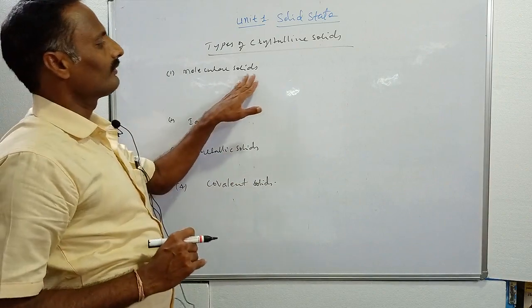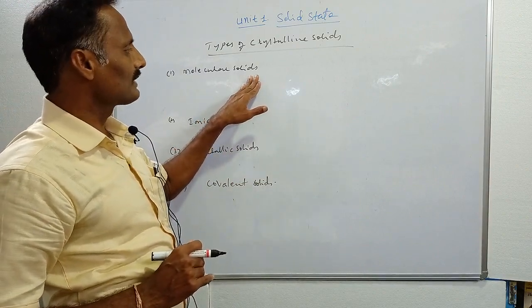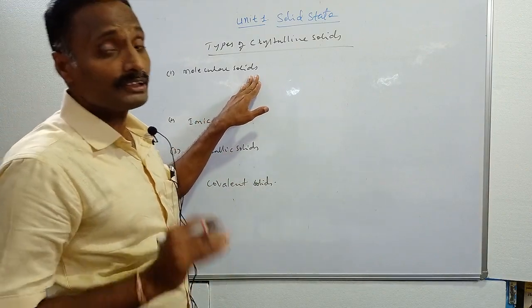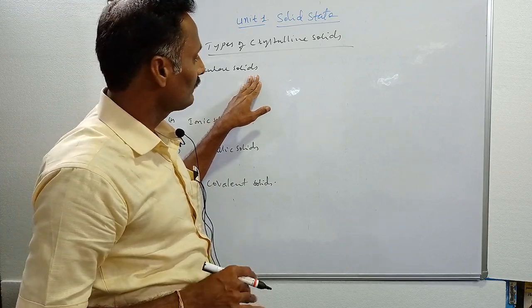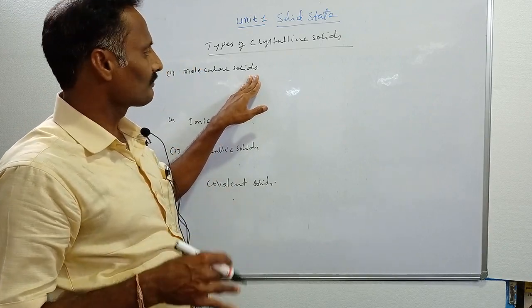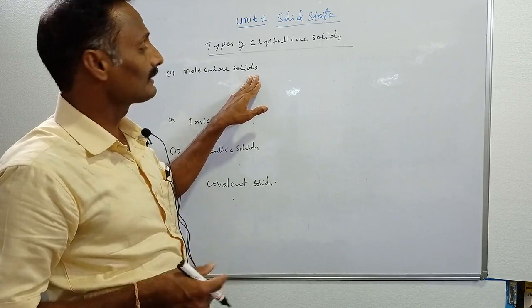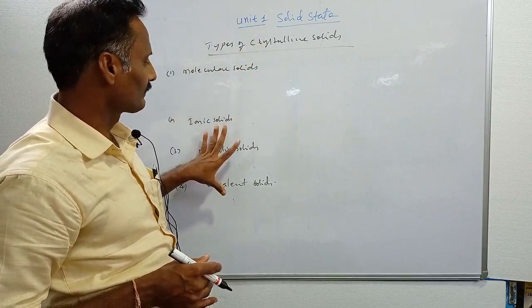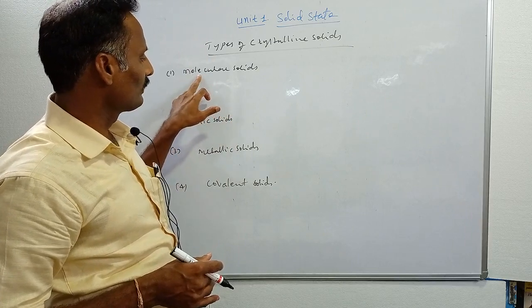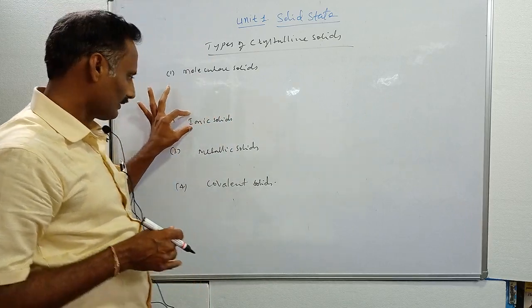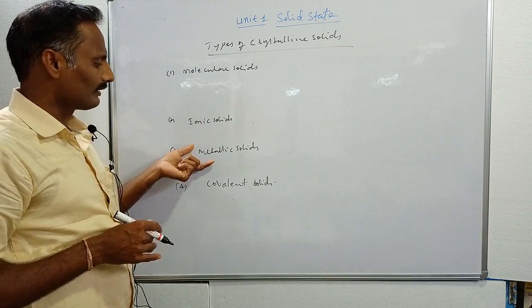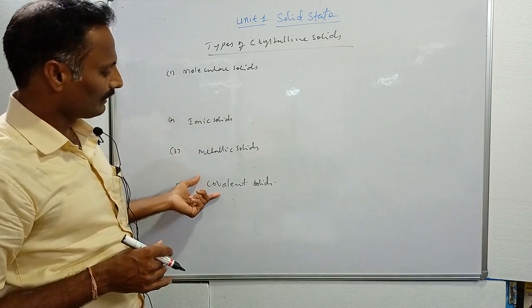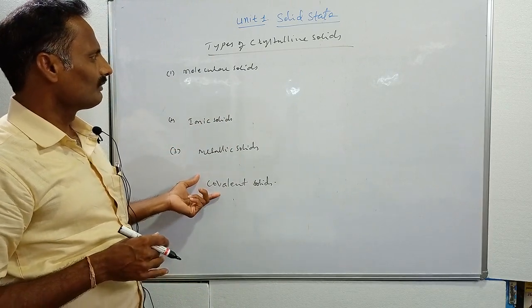Based on the type of force of attraction present in the constituent particles, crystalline solids are classified into four categories. One is molecular solids, the second is ionic solids, the third is metallic solids, and the fourth is covalent solids. Then what are the differences here?